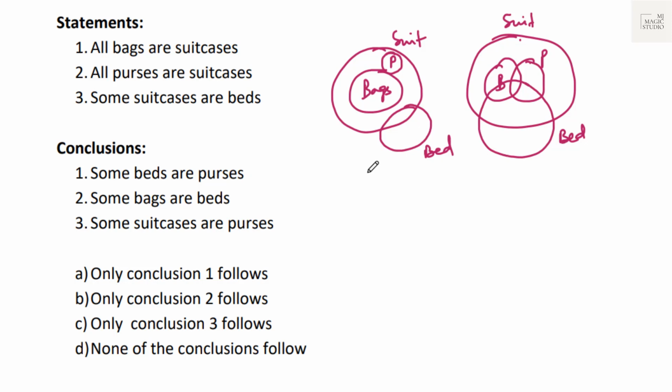Some beds are purses. Some beds are purses doesn't follow in Venn diagram 1. Some bags are beds. Some bags are beds doesn't follow in Venn diagram 1. Some suitcases are purses follows in Venn diagram 1 and follows in Venn diagram 2 also. That means conclusion 3 follows. Option C is the pick.